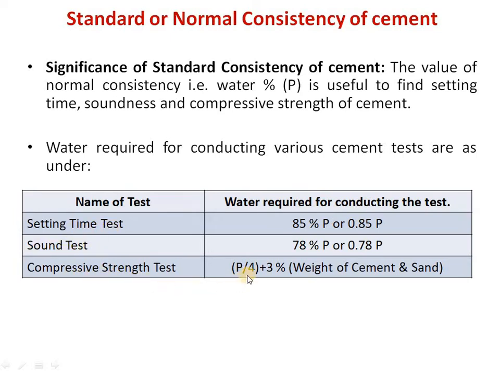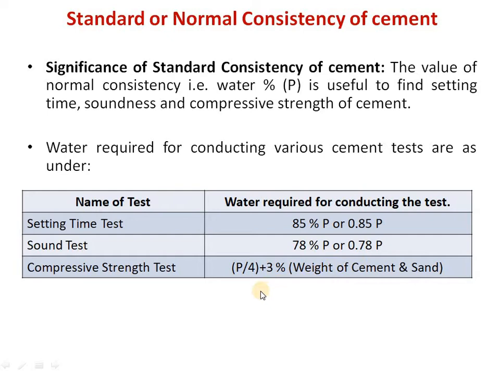compressive strength. Here for setting time we should add water about 85% of that of standard consistency, that is 0.85 times P. Similarly for soundness test we should add 78% of the standard consistency value, or 0.78 times P. For compressive strength test, water required should be P by 4 plus 3% of the combined weight of cement and sand.